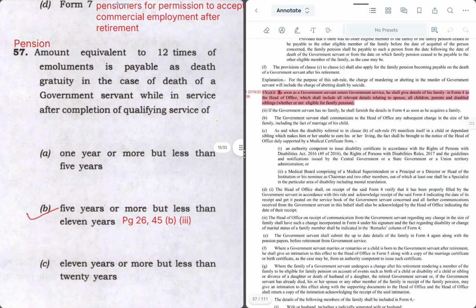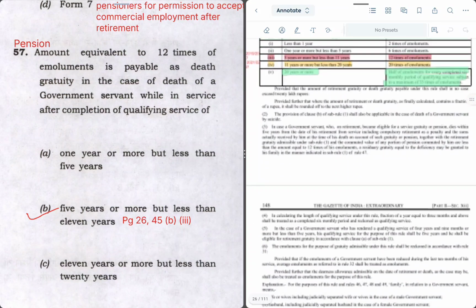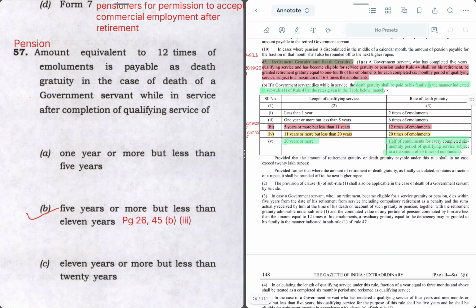Question 57 says an amount equivalent to 12 times of emoluments is payable as death gratuity in the case of death of a GS while in service after completion of qualifying service of how many years. The question has been asked in a slightly reverse direction. Generally the qualifying service is given and the amount of death gratuity is asked. For that we will go to page 26. In this table it is given that 5 years or more but less than 11 years of service will fetch you a death gratuity of 12 times of emoluments. Hence the right answer is B.